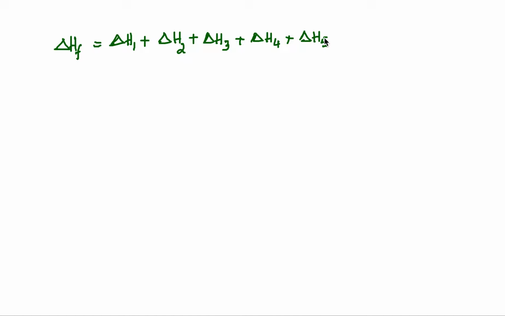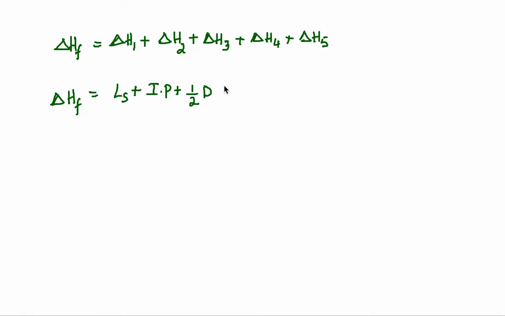Now let's substitute the individual letters given for these. So delta HF is equal to, this is endothermic, therefore this is LS, plus this is also endothermic, that is ionization potential, plus half of dissociation energy, which is endothermic, plus delta H4, which is exothermic, that has a negative value.